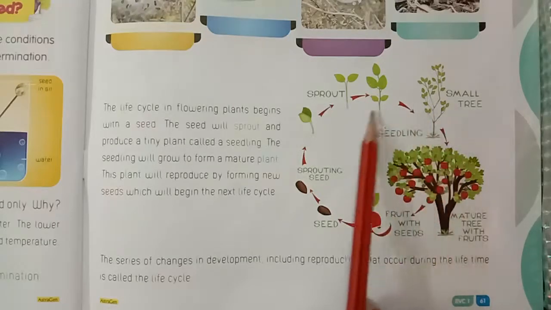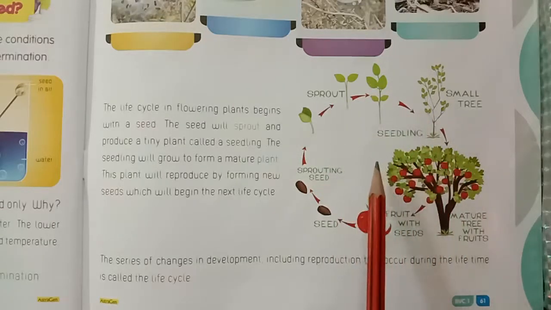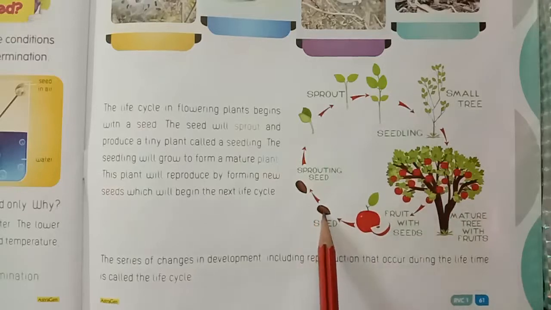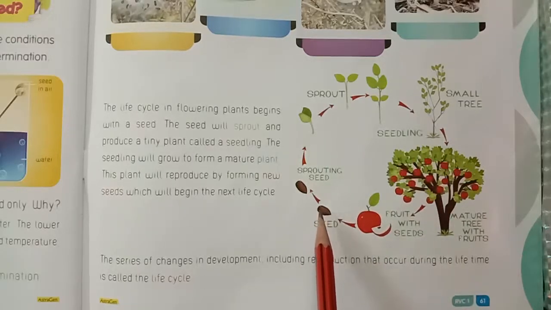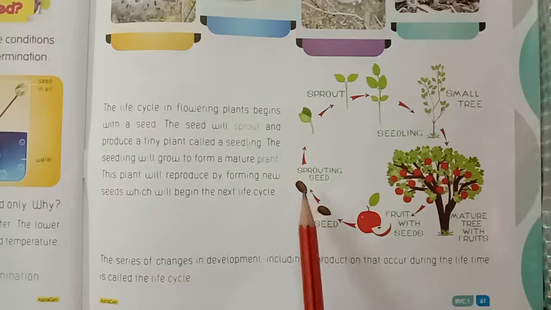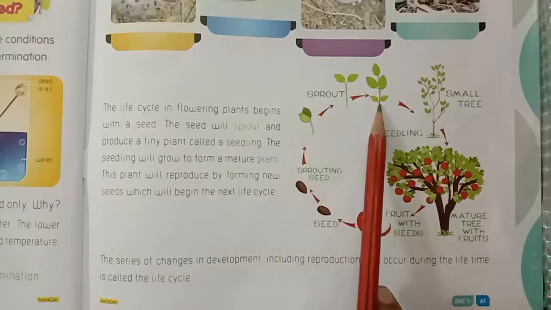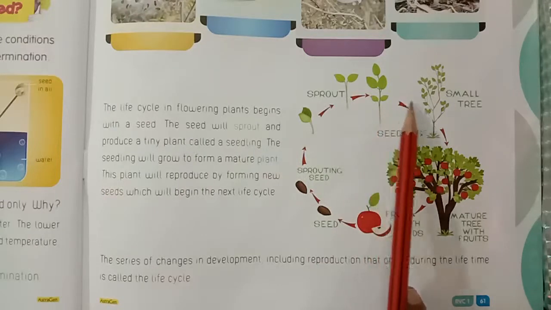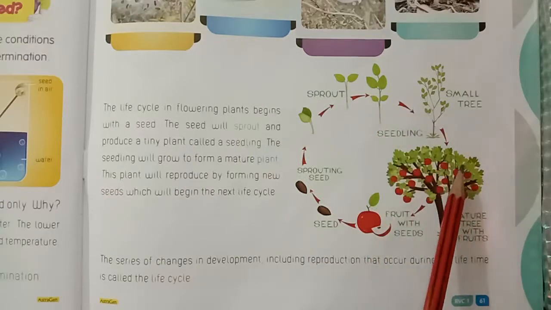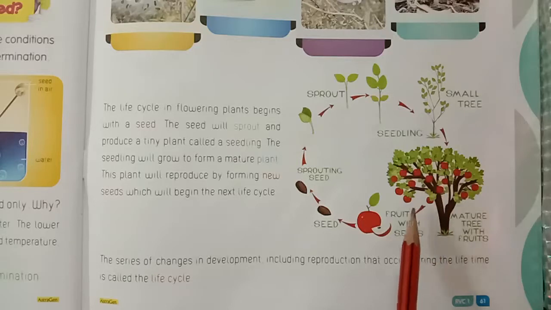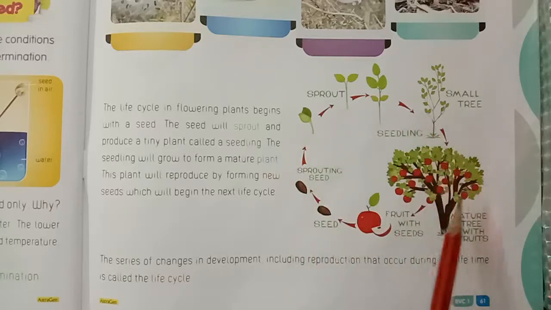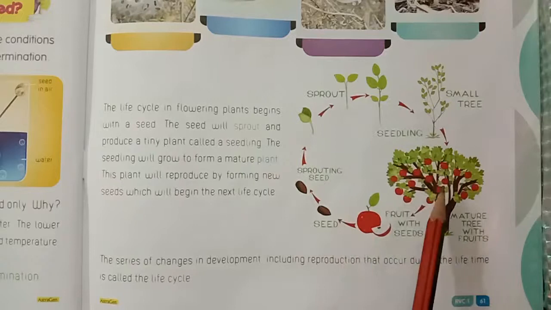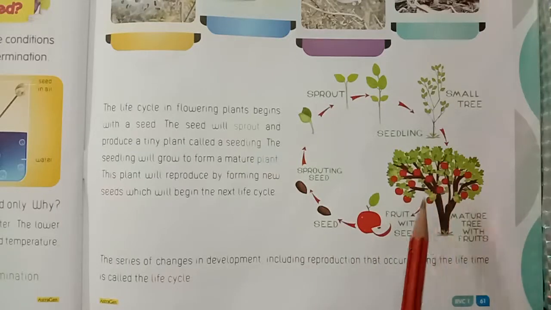The life cycle in flowering plants begins with a seed. The seed will sprout and produce a tiny plant called a seedling. The seedling will grow to form a mature plant. This plant will reproduce by forming new seeds which will begin the next life cycle. Okay children, understood? This is a mature tree with fruits.